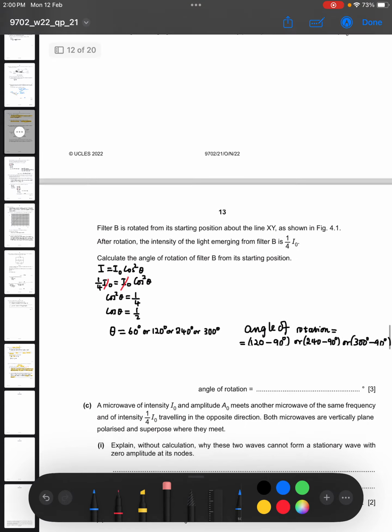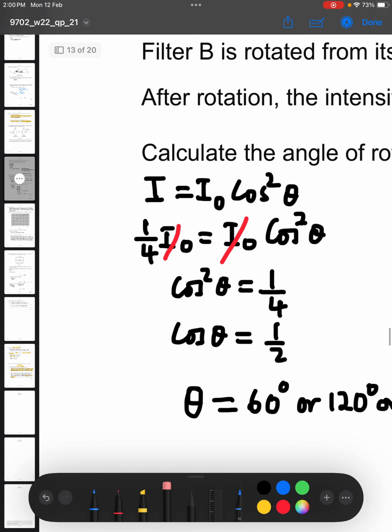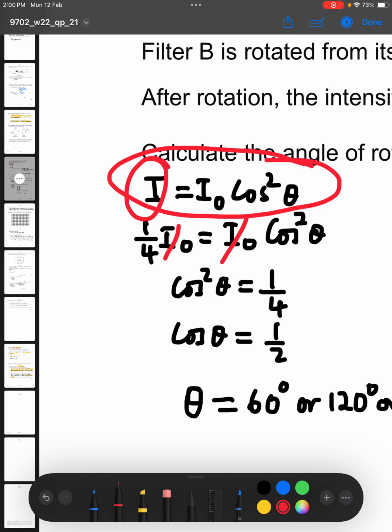To answer this, we take Malus law. I, the intensity transmitted, equals the incident intensity, I naught, times cos squared theta.